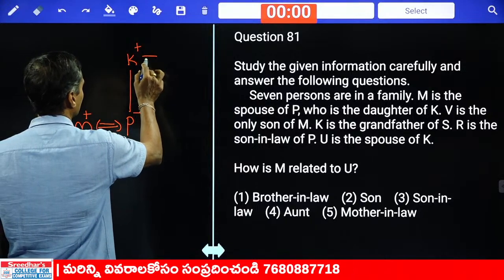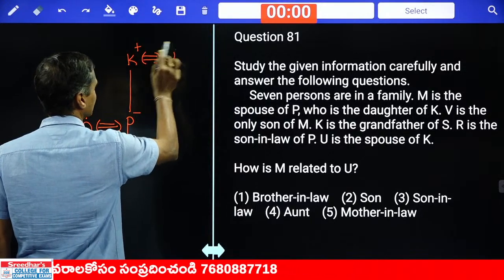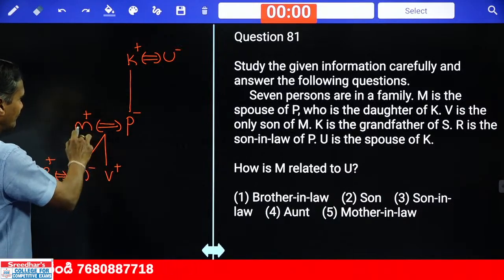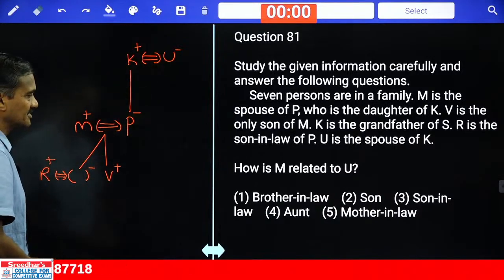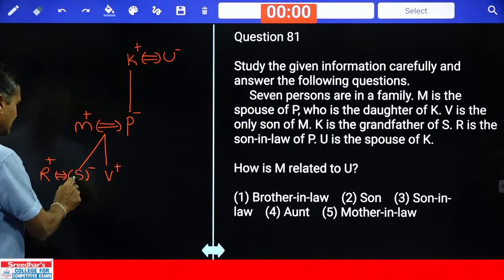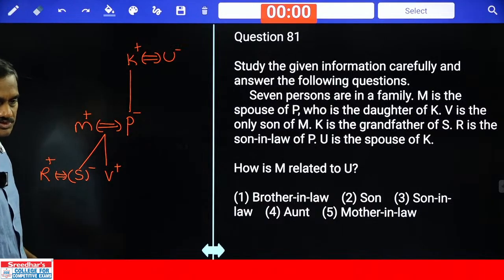Now U is the spouse of K. U and K are a married couple. U is a female. How many persons are there? Only 7 persons. 1, 2, 3, 4, 5, 6, 7. Then who is the person left over? One more person, S is left over. Obviously S must be, because there are only 7 persons given.